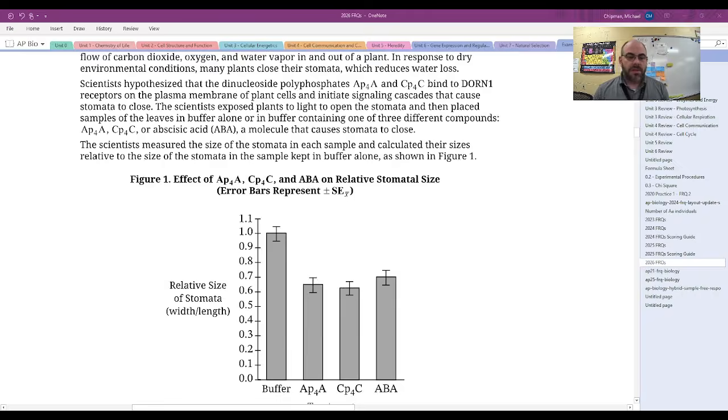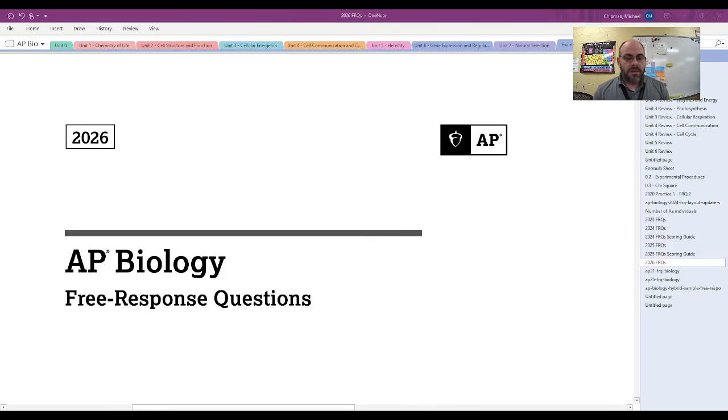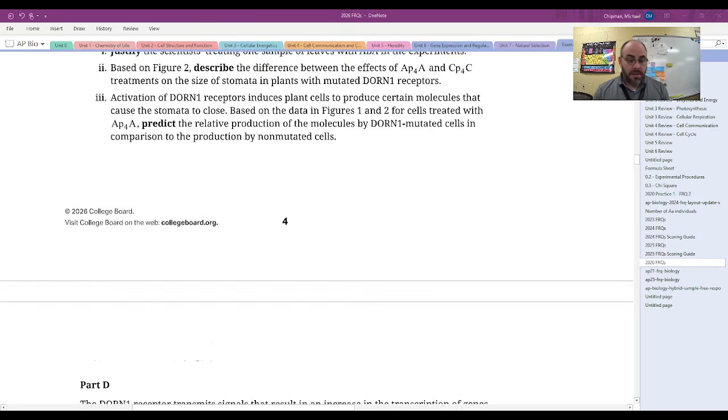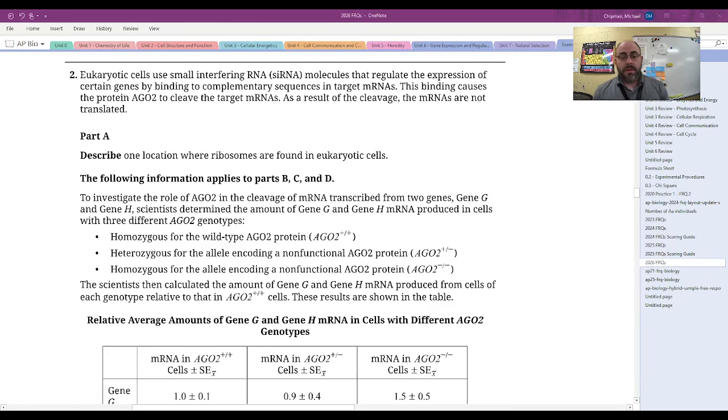This is 2026. See, I just did question 1. There's 2026. It's exciting. It's like Christmas. Apparently, this question has brought in some curiosity. I've seen a lot of fun memes on FRQ question 2. And you know what? It wasn't that bad. So let's go through it.